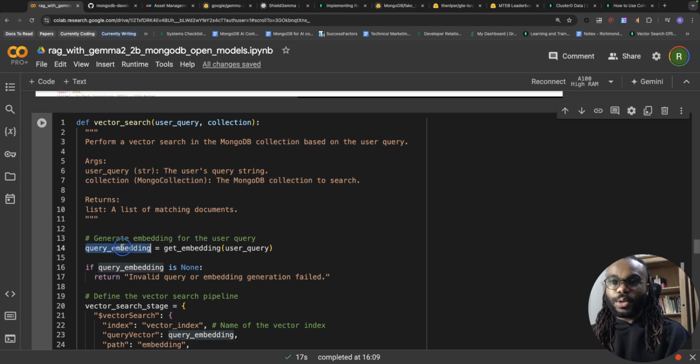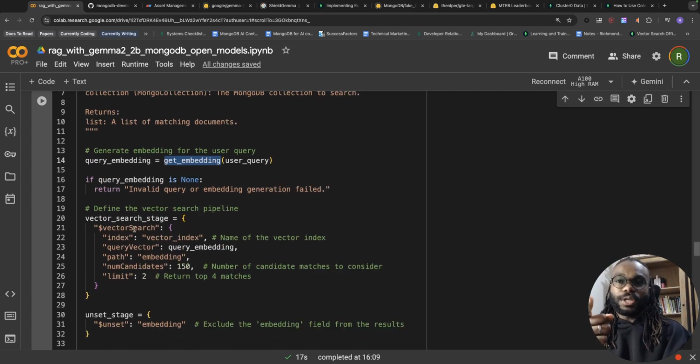So here we have the user query and we're going to embed it. We're going to get the query embedding or the query vector, whatever you want to call it. We're going to use that get embedding function we used earlier on for our data set, and use it for the query as well. It's very important to use the same embedding model when you're ingesting and when you're actually conducting your query. Make sure you're using the same embedding model with the same dimension size.